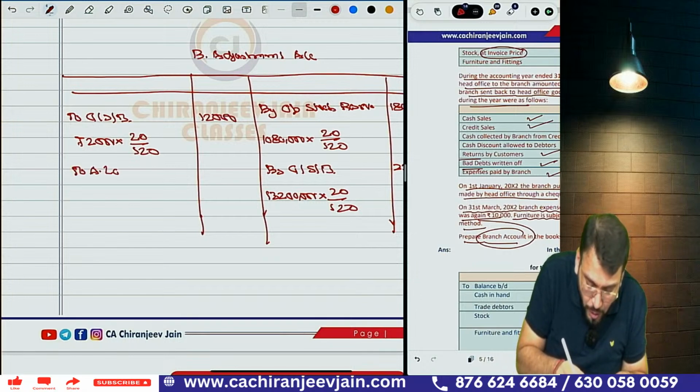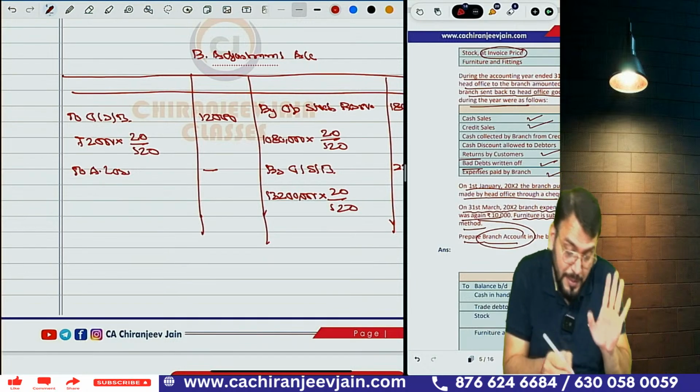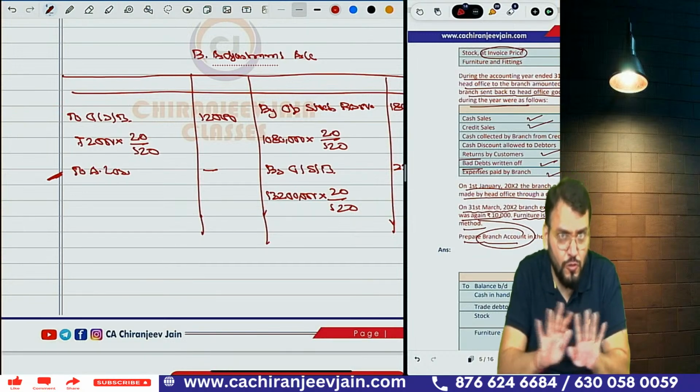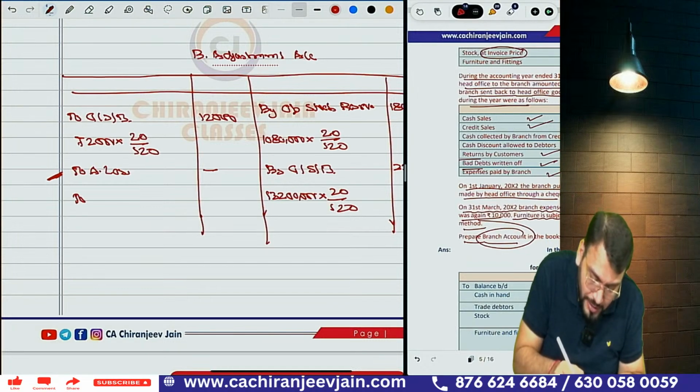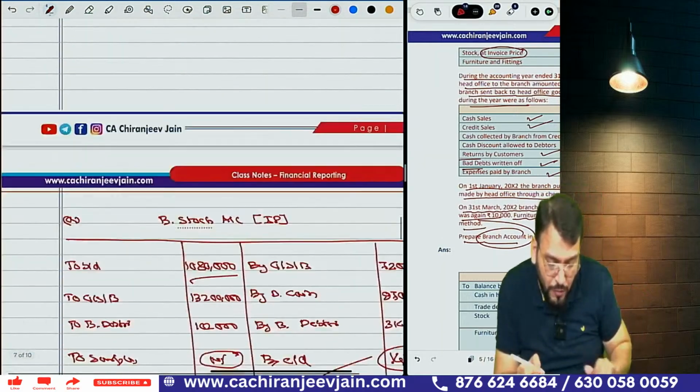Correct. There is no abnormal loss. If there is some abnormal loss, from that also you need to eliminate load. That you need to remember. Normally students make a mistake: they forget to eliminate load from abnormal loss. Understood? So there is no abnormal loss, so no elimination. But there is closing stock reserve. Write down closing stock reserve. So what is the closing stock? Already we calculated.